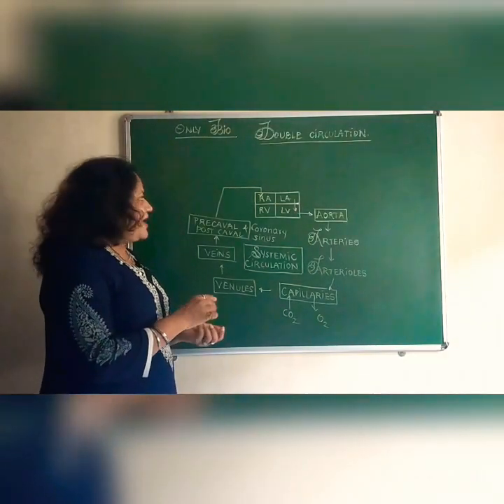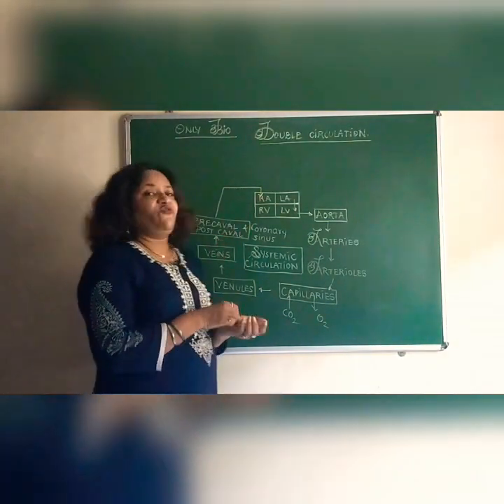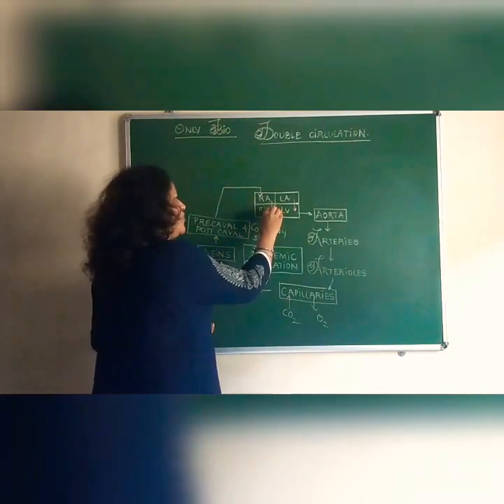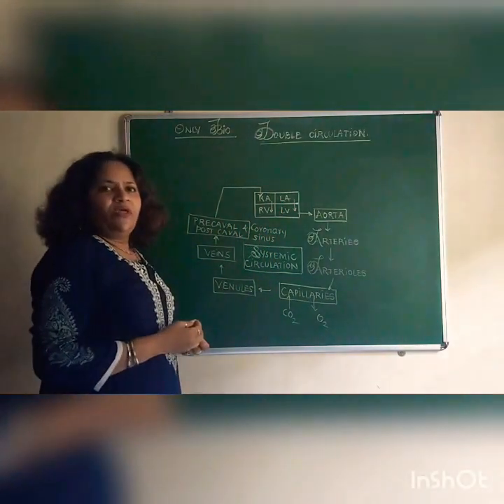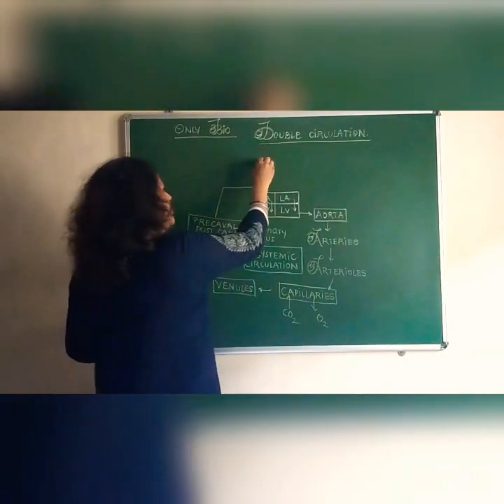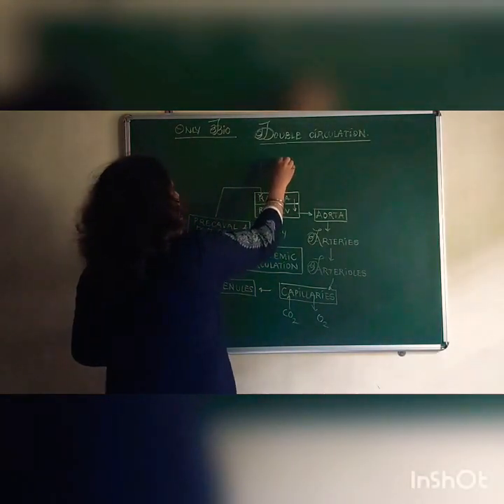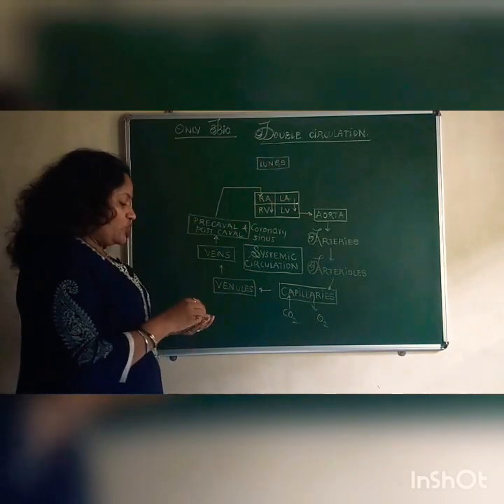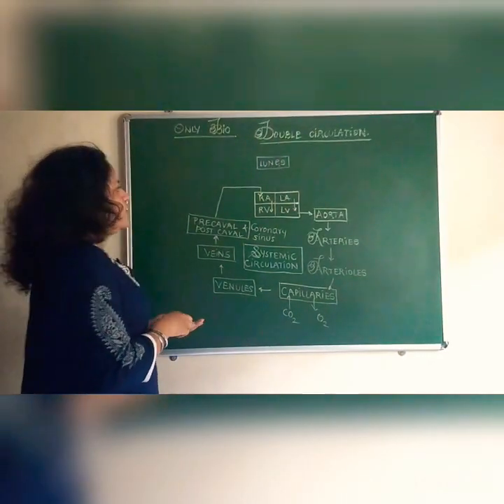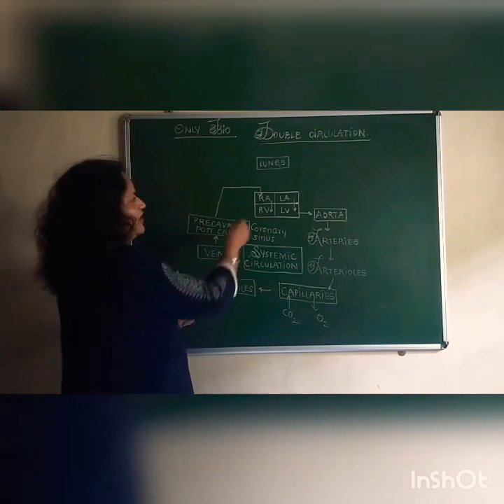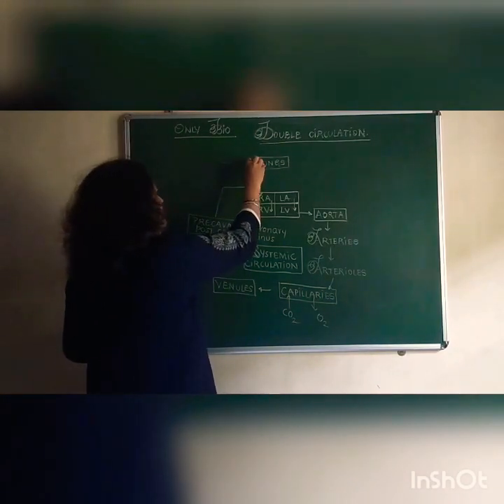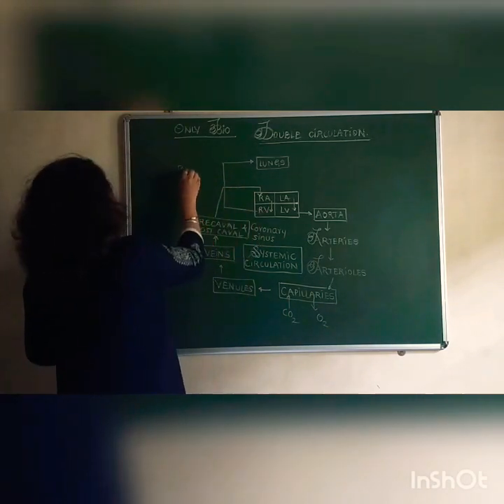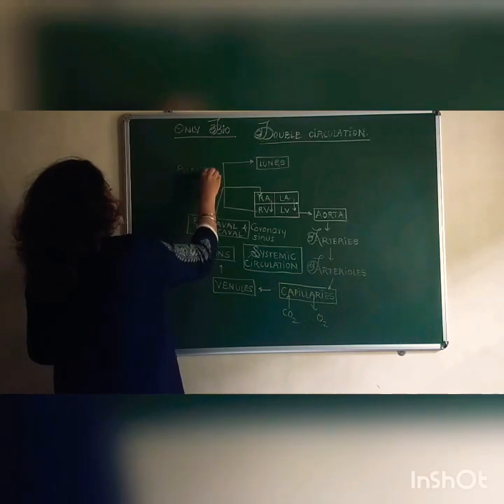Now, the right auricle is filled with impure blood, which will flow into the right ventricle. This impure blood has to be taken to the lungs for purification, that is oxygenation. So who takes this blood out? The impure blood from the right ventricle is taken towards the lungs by means of the pulmonary artery.